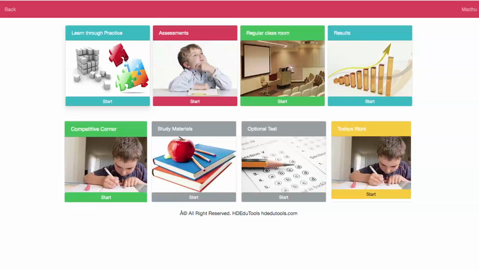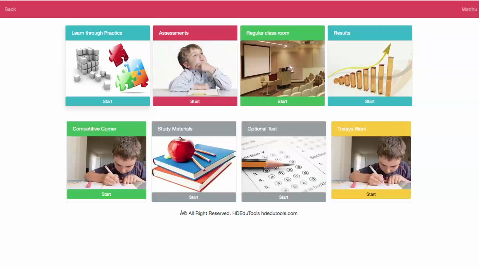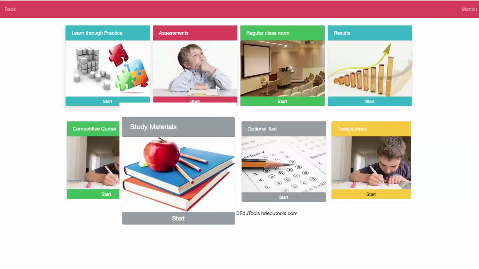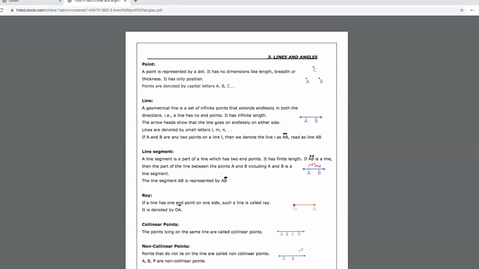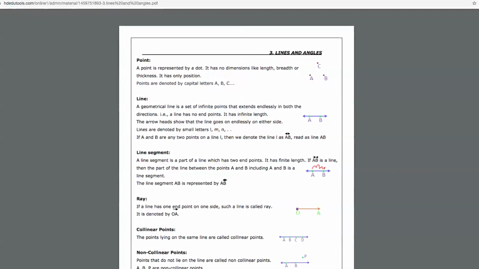And this is the competitive corner. In this competitive corner, higher class material is included for practice. And if you want to prepare for any competitive exam, those topics are also included in this. Study materials in PDF form. You have the study materials. You can download, you can print, and you can go through this for learning.